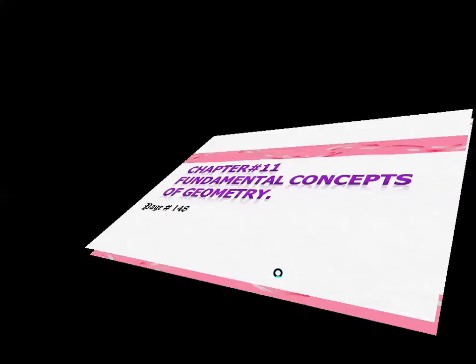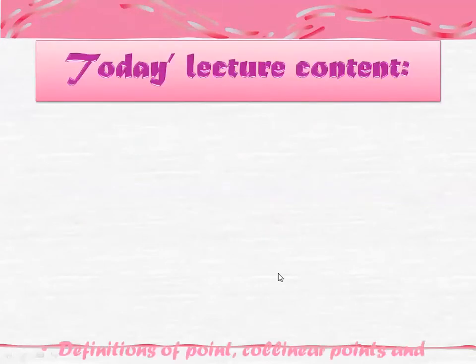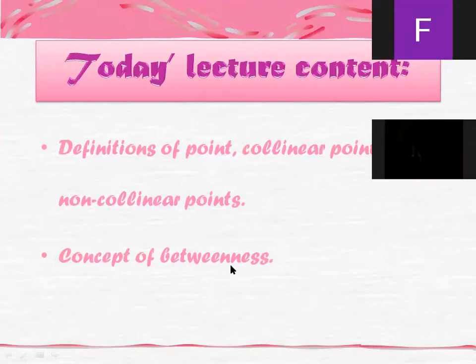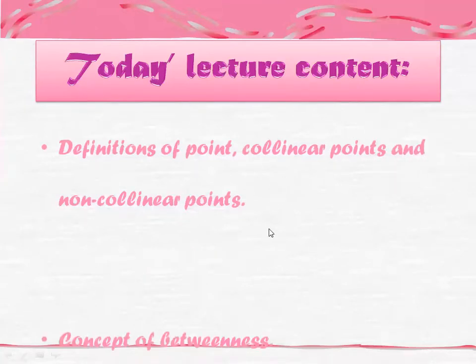What are we going to learn from this chapter today? Today we are going to cover two topics. Number one is definitions of point, collinear points and non-collinear points, and number two is the concept of betweenness. These are the two topics that we are going to cover today.